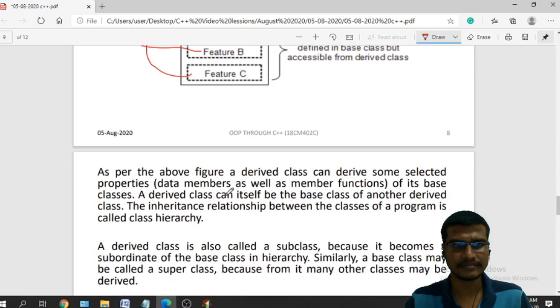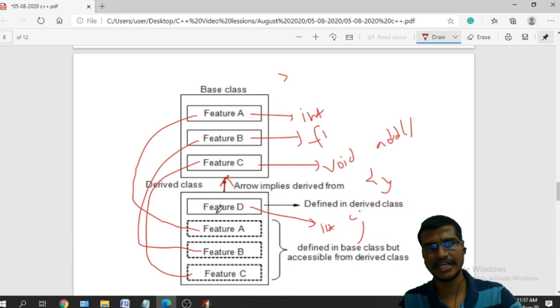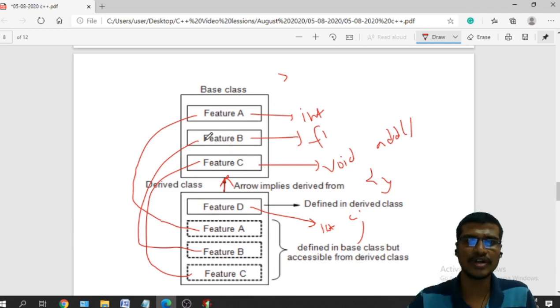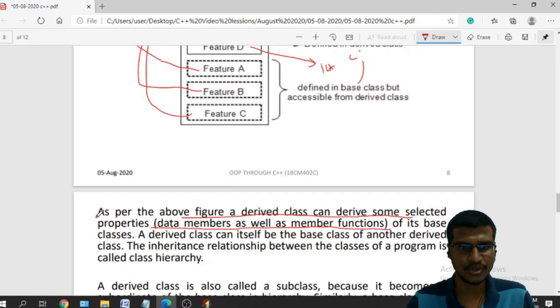As per the above figure, a derived class can derive some selected properties or data members as well as member functions. A derived class can select all the features or only some of them. If I don't want some of the data to be derived into the derived class, then I will keep that data in the private section, so that private variables cannot be accessed by the derived class. So a derived class can derive some selected properties, like data members as well as member functions, of its base classes.